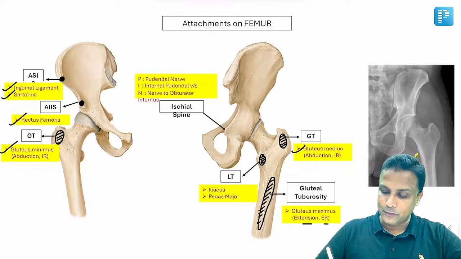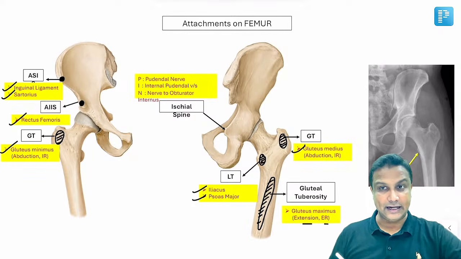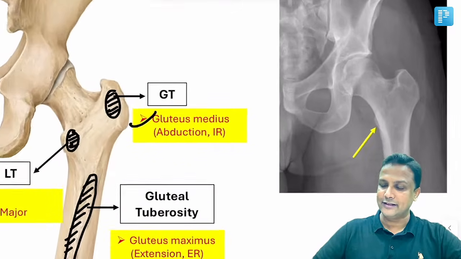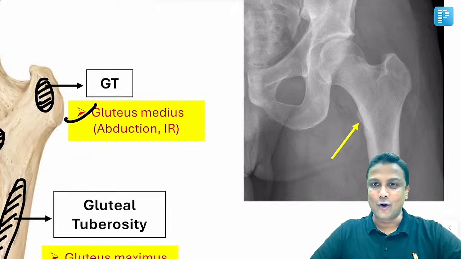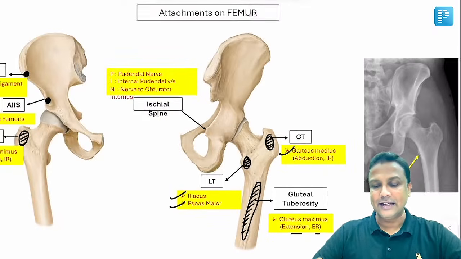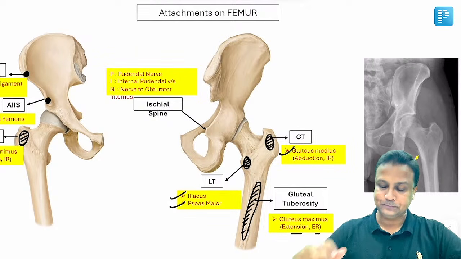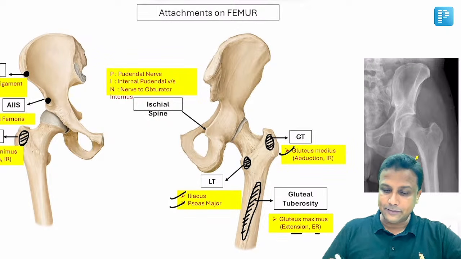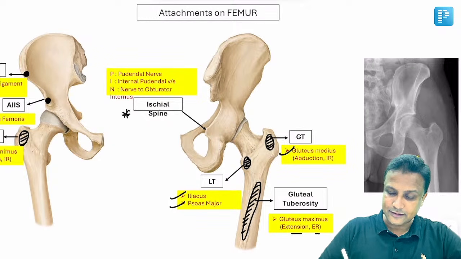Two muscles attach on the lesser trochanter, psoas major and iliacus. And how was the question asked? In your exam, a radiological image was given, an X-ray was given, and there is an arrow mark onto the lesser trochanter. Which muscle will be getting attached there? Iliacus and psoas major. Another trending question in your exam, which is image based, sir, recently